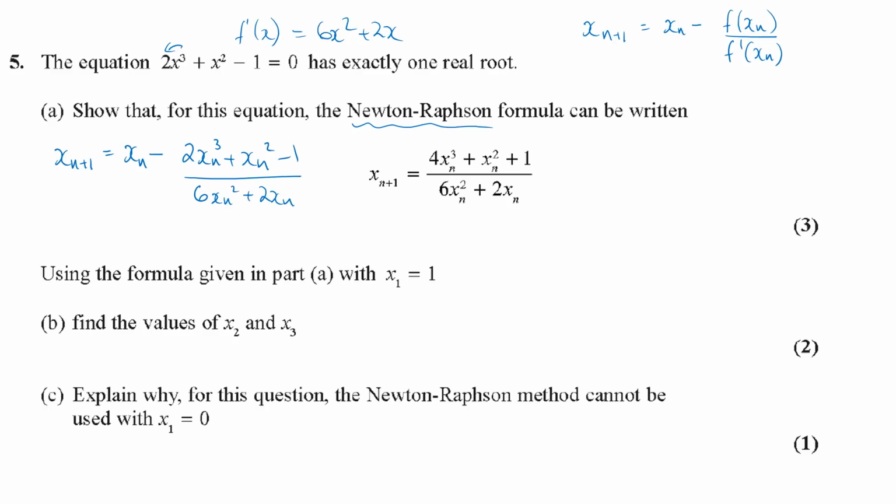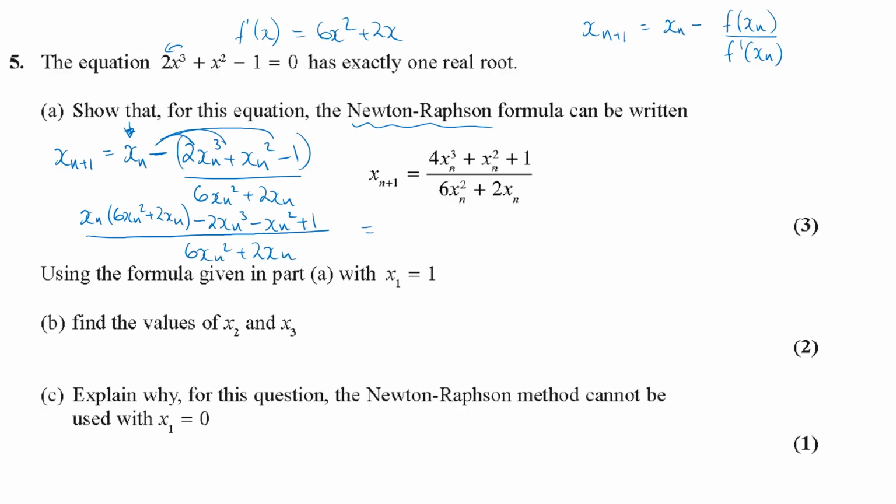Now all we need to do is make the first term have the same common denominator. So you'll have xn times 6xn squared plus 2xn. And then the minus is going to go to all the terms on the top, so they're all going to change sign: minus 2xn cubed minus xn squared, and then plus 1, all over that common denominator.